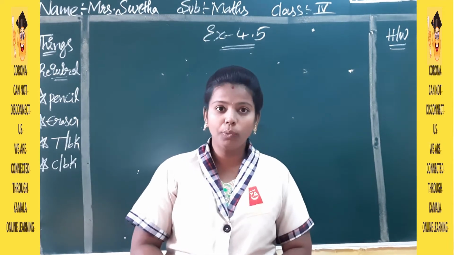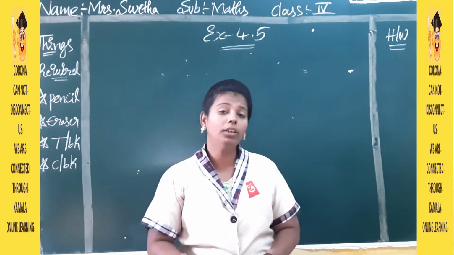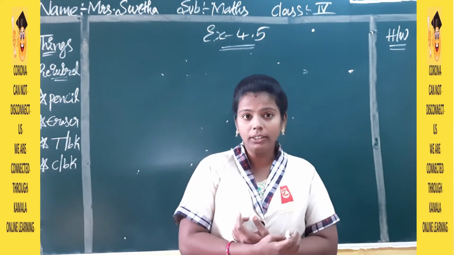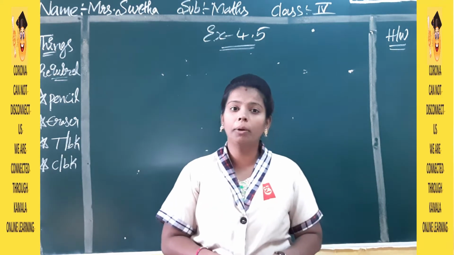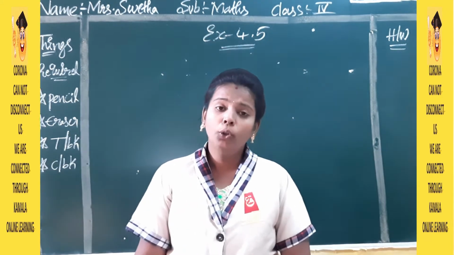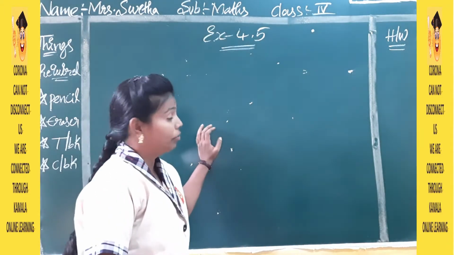In the previous class we completed our exercise 4.4. We learned how to write story problems and sentences and how to do the calculation. Today we are going to start with a new exercise, that is 4.5.